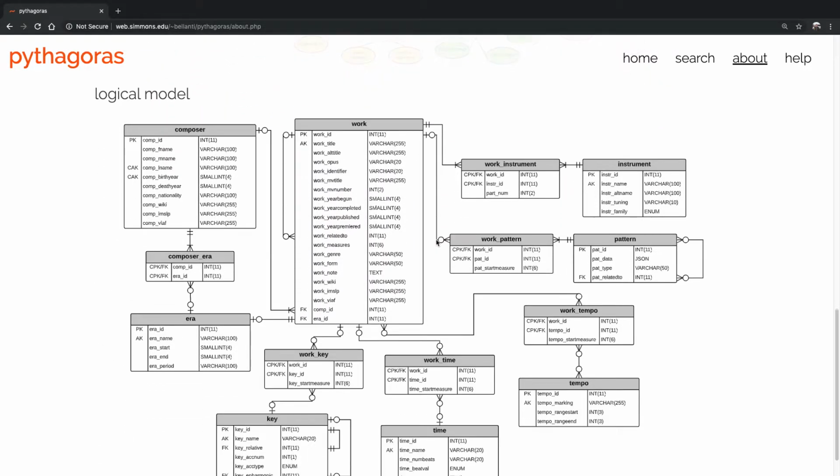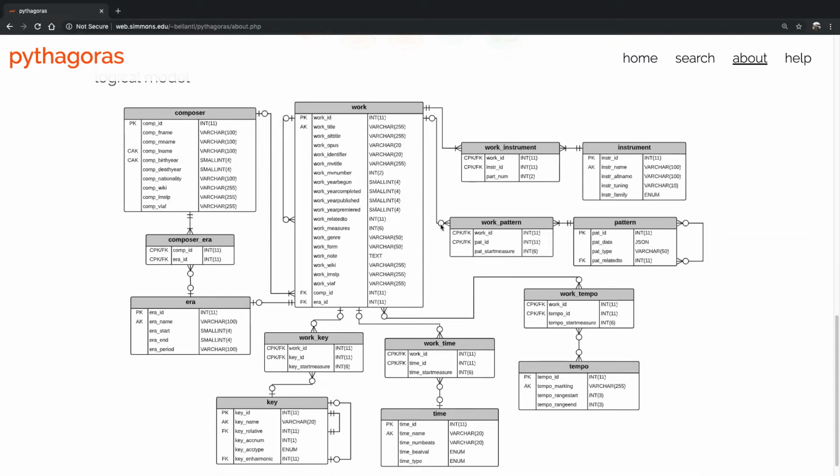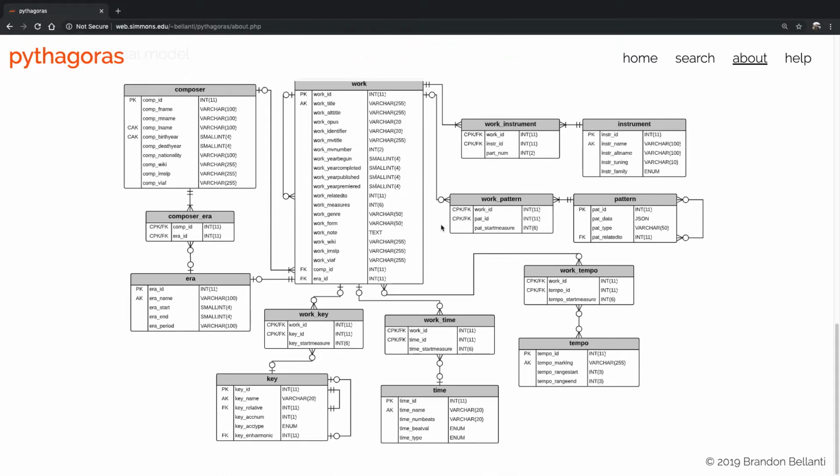The logical implementation of that looks like this. I won't spend a lot of time on this slide. There's a lot going on here. The one thing that I wanted to point out is the ordinality and cardinality, which shows how the tables are related and their degree of relation.